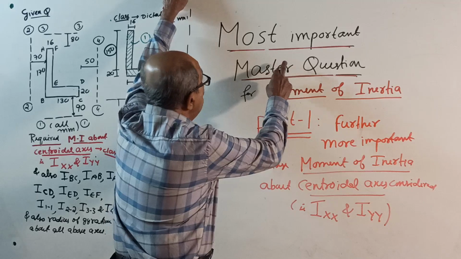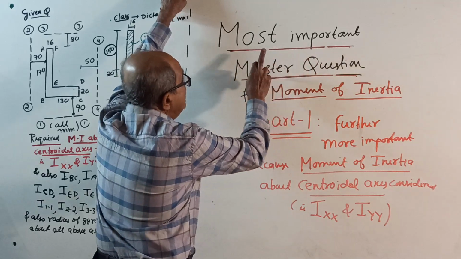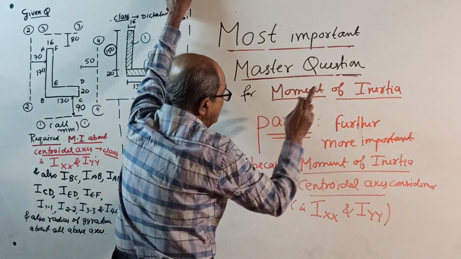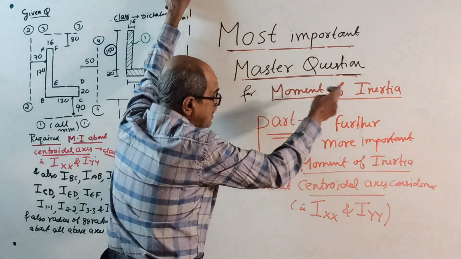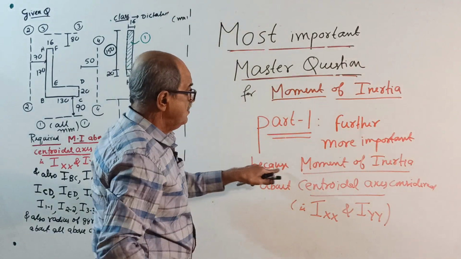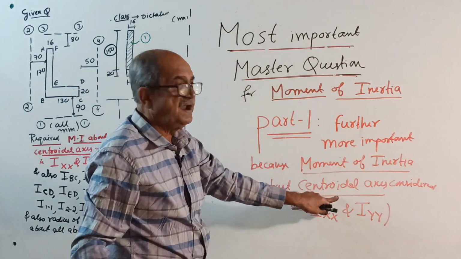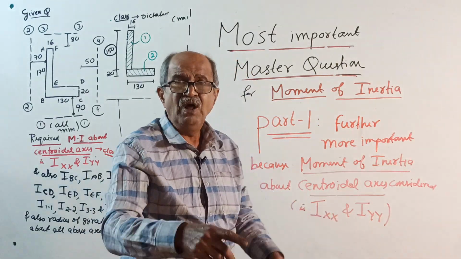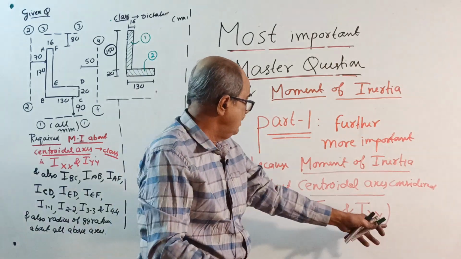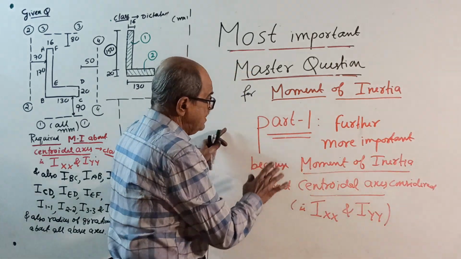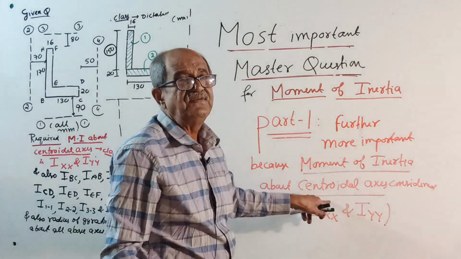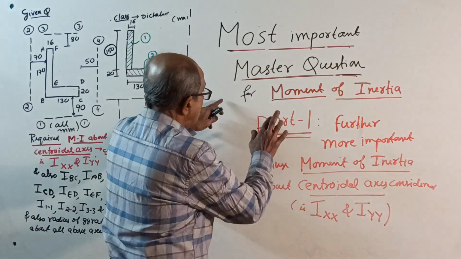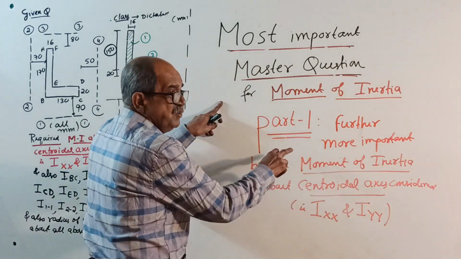So now the most important, critical, ultimate master question for moment of inertia, part 1. Part 1 is furthermore important because we are calculating moment of inertia about the centroidal axis, IXX, IYY. This I will explain further. Since it is moment of inertia about the centroidal axis, this is a really important question. So first, now I will give the question for you.